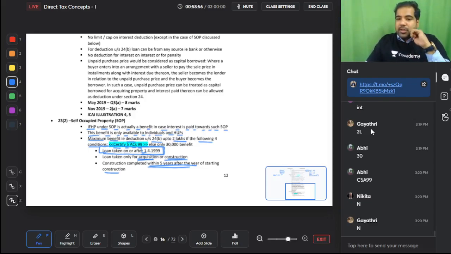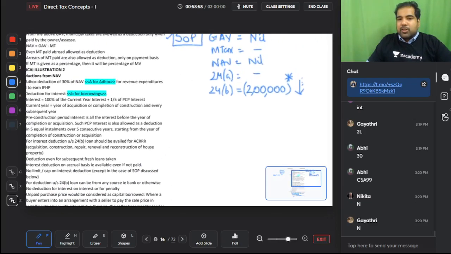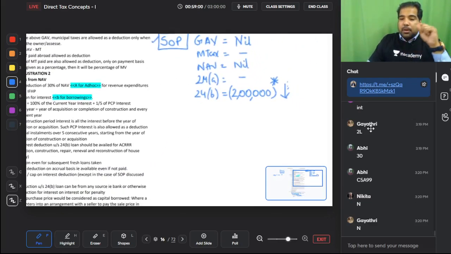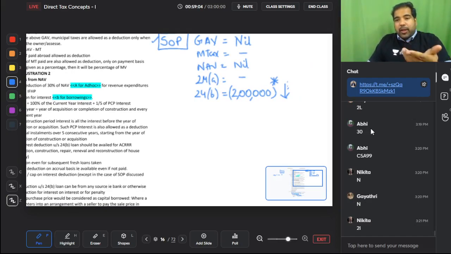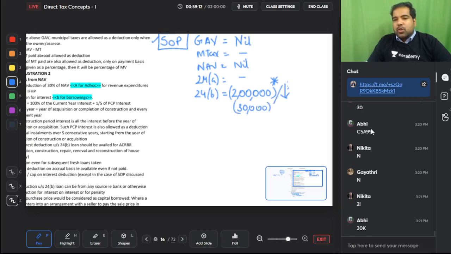If these 4 conditions are satisfied, how much limit, guys? How much deduction? 2 lakh. But guys, even if one condition is missing, like you've taken the loan before, or the loan is for reconstruction, then straight away the limit becomes 30,000 only. Yes, 30,000 only. So it's either 2 lakh or 30,000. It's a big drop. So be careful in the exam what it is.